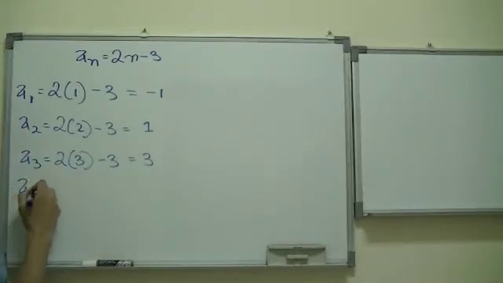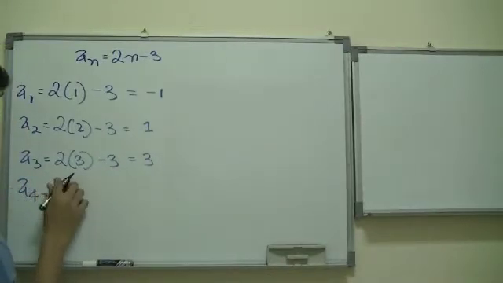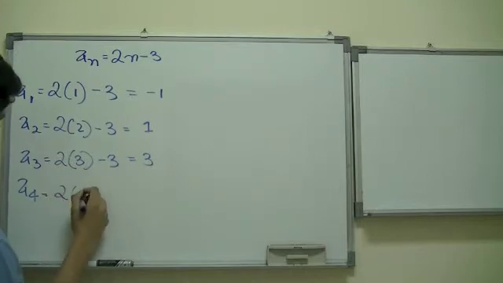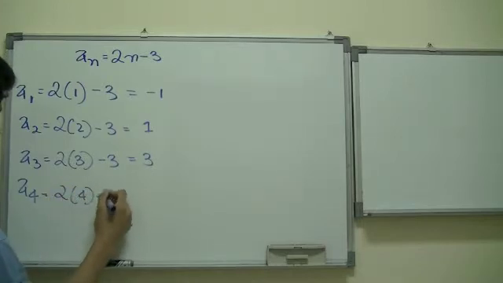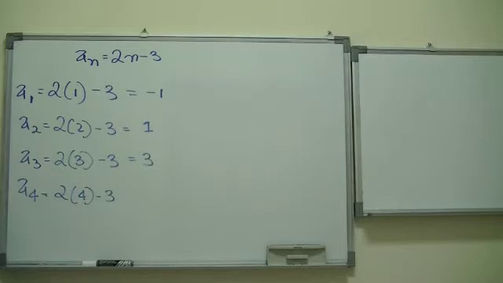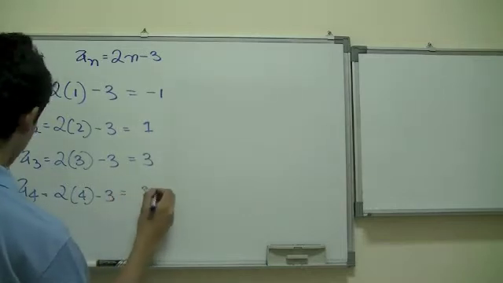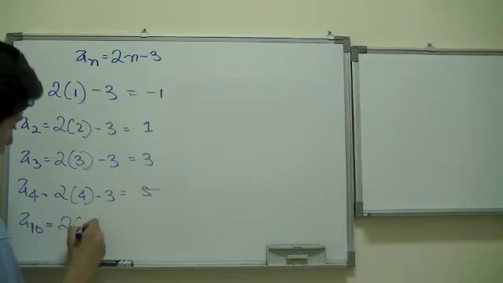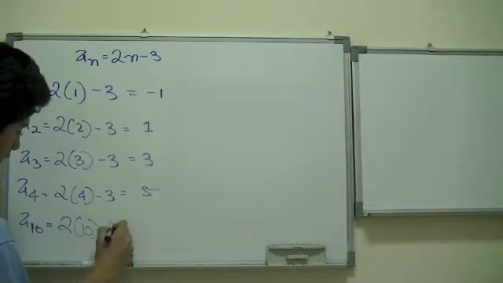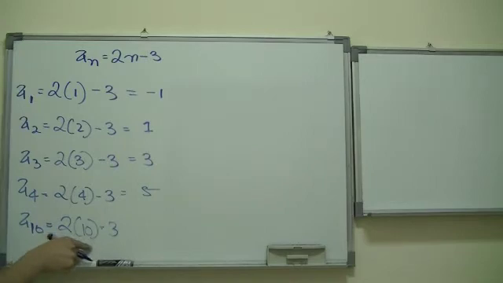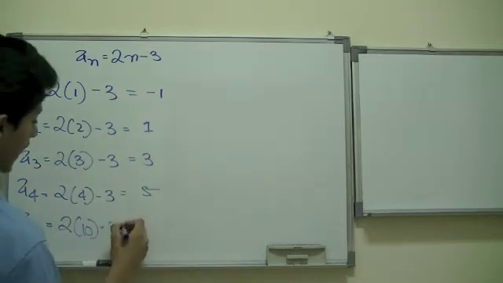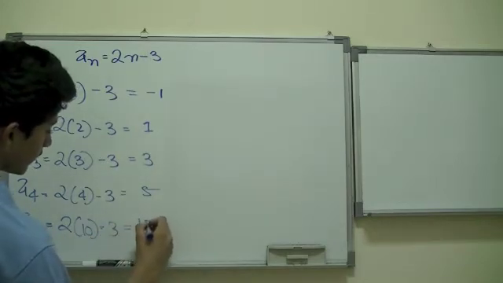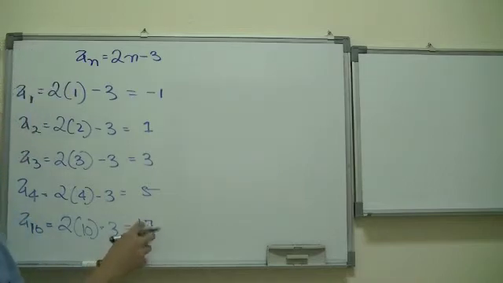Then a4, as we move on, is equal to 2 times 4, 8 minus 3, is 5. Then a10, if we move on, 2 times 10 is 20, 20 minus 3 is equal to 17. So you see, it's very handy when we have a formula for it.